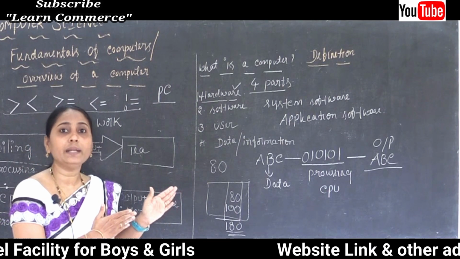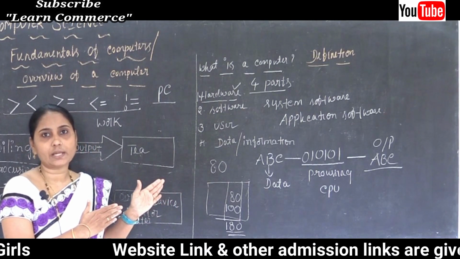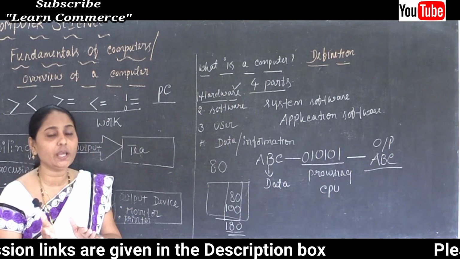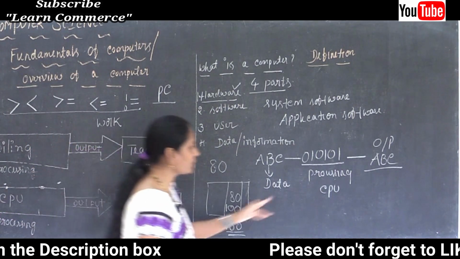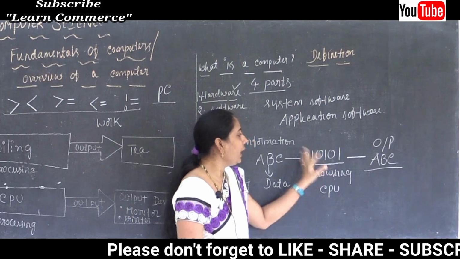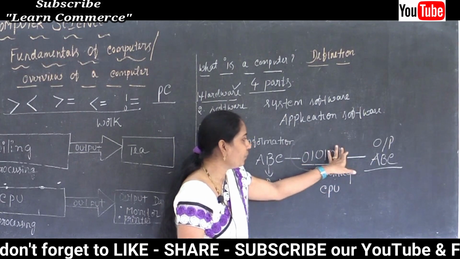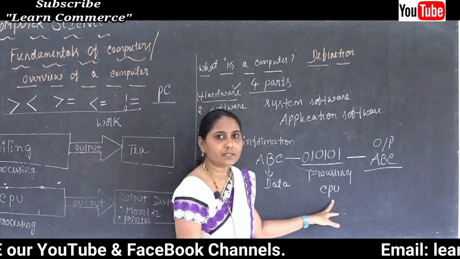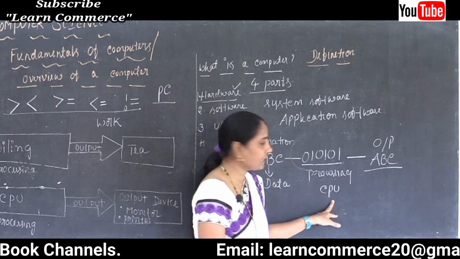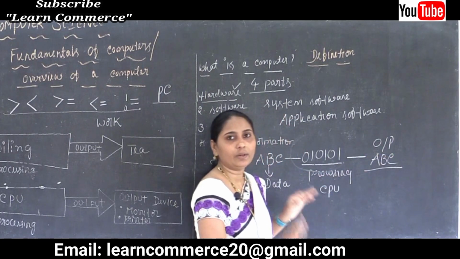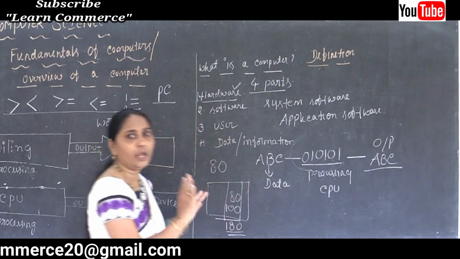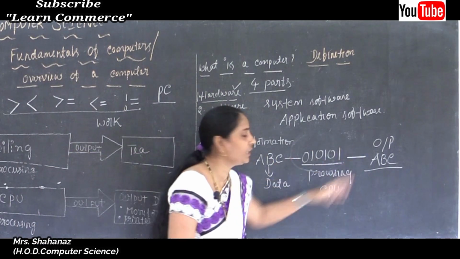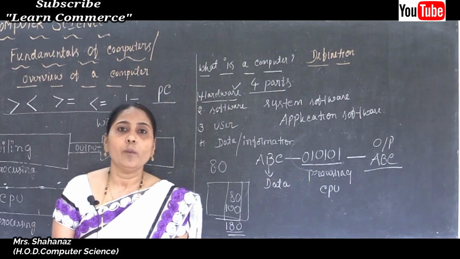Clear? So our computers are digital. After accepting, it is going to convert into the binary forms. The binary form values are 0 and 1, and by taking such binary form, it is going to do some processing by using the CPU. After the process, again it will display the output on the monitor. How we inputted, in that manner only it is going to display the output on the monitor.